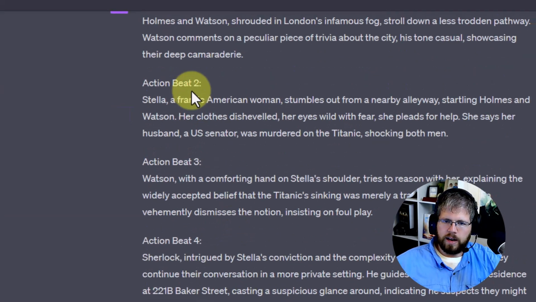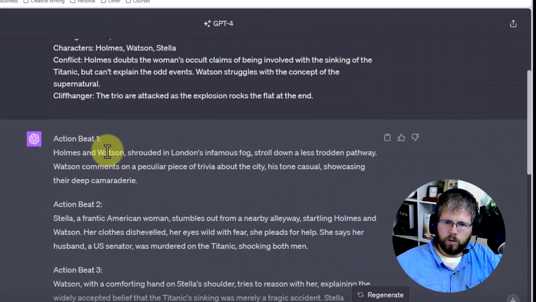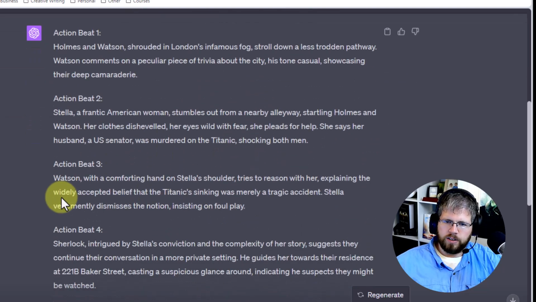So here we are, action beat number 1. Holmes and Watson, surrounded in London's infamous fog, stroll down a less trodden pathway. Watson comments on a peculiar piece of trivia about the city, his tone casual, showcasing their deep camaraderie. Stella, a frantic American woman, stumbles out of a nearby alleyway, startling Holmes and Watson, her clothes disheveled, her eyes wild with fear. She pleads for help. She says her husband, a U.S. senator, was murdered on the Titanic, shocking both men.